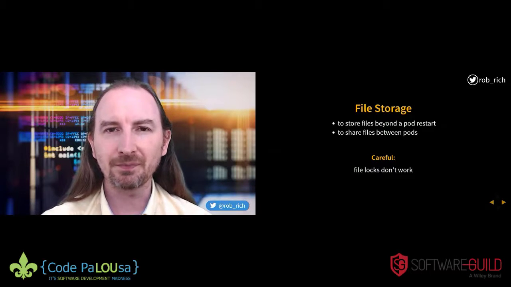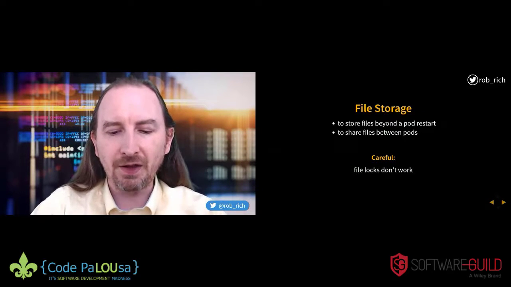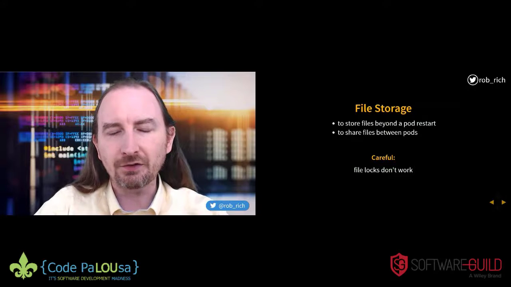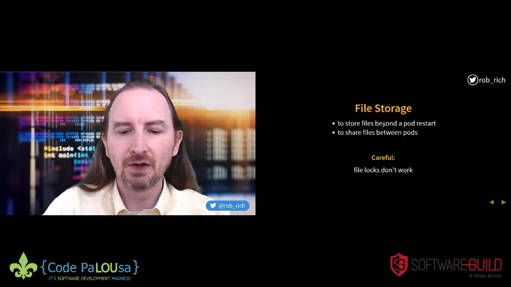Now, because it's a remote file system, the local file system locks don't really apply. So the local file system may choose to lock that file, but the file isn't locked according to other pods or the host file system. So as you're doing this, just understand that file locks won't work. Create unique naming conventions or create business rules to ensure that your files are sufficiently unique so that you don't accidentally overwrite them from another pod.